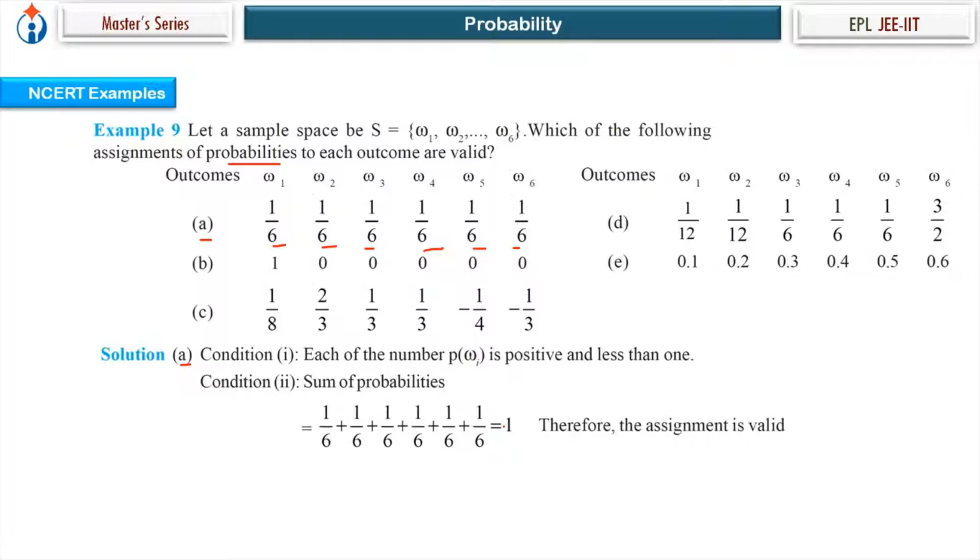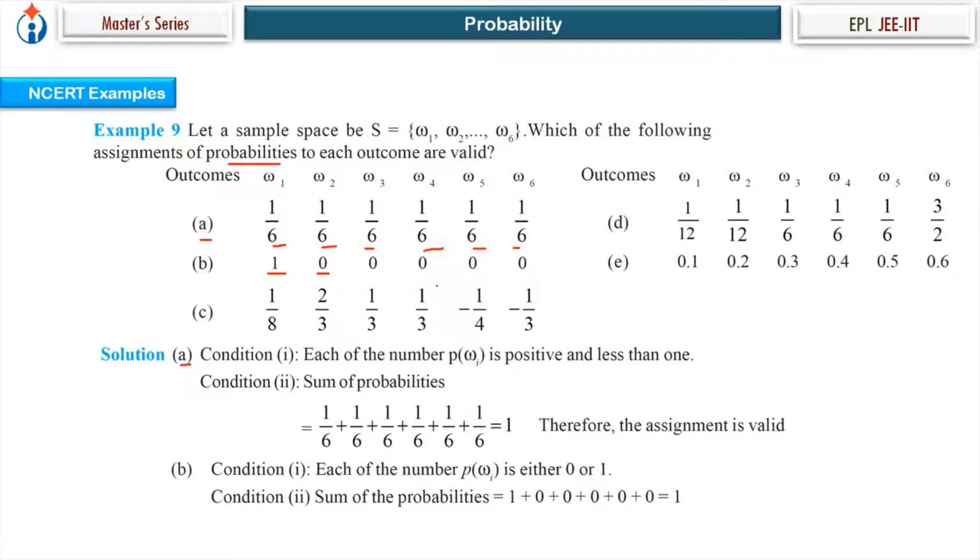Therefore, the assignment is valid. Let's check for B. Everywhere it is less than 1, positive or 0. So condition 1 is satisfied, and the sum is also equal to 1. So this assignment is also valid.